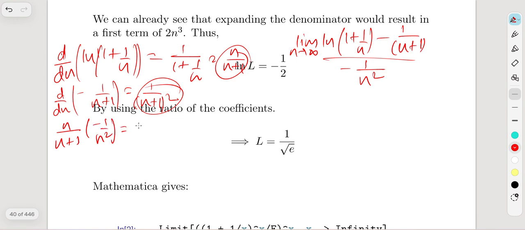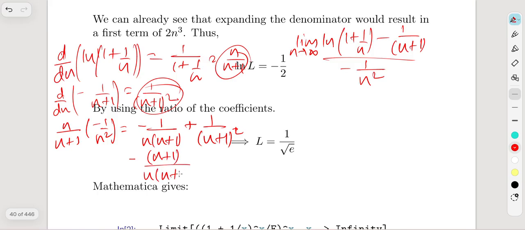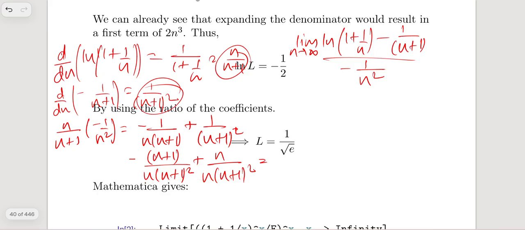So basically, it could be simplified as 1 minus 1 over n times n plus 1, and adding 1 over n plus 1 whole squared. We can multiply n plus 1 and divide by n plus 1 in order to get n plus 1 whole squared in the denominator, and here we can multiply n and divide by n plus 1 whole squared in order to get these two denominators the same, right?